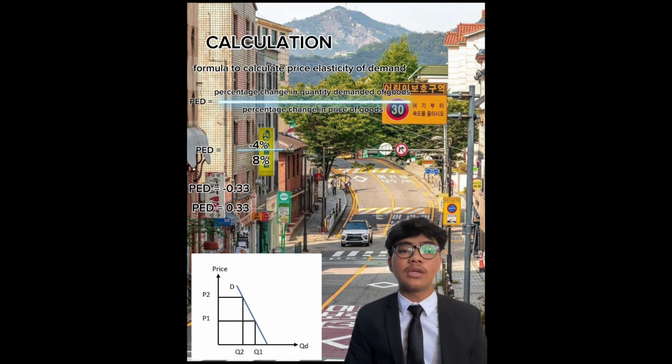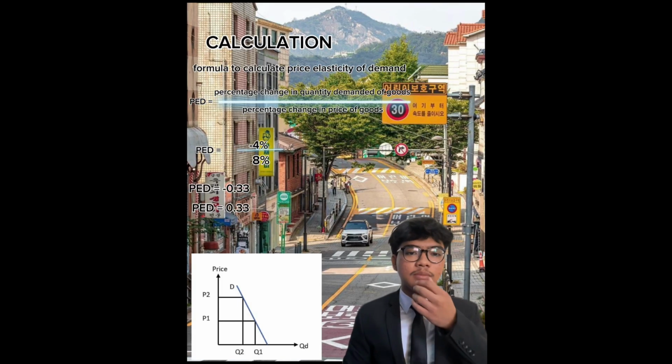So, let's calculate the price elasticity of demand using this formula. Price elasticity of demand equals the percentage change in quantity demanded of goods, which is 4%. We write it as negative 0.04. It is negative because the quantity demanded decreased, divided by the percentage change in price of goods, which is 12%, written as 0.12. It is a positive value because the price increased. After we apply the values in the formula, we get the final answer of negative 0.33.